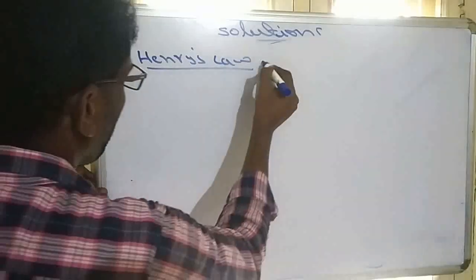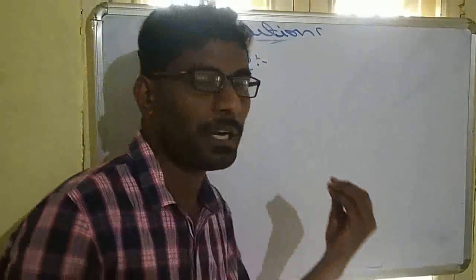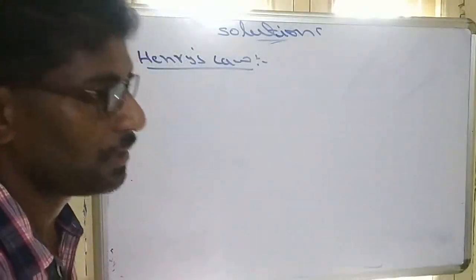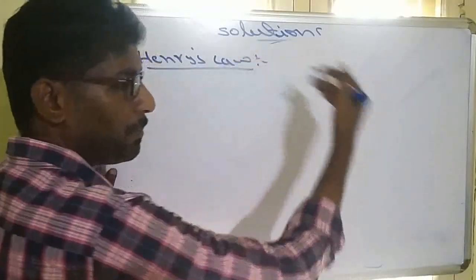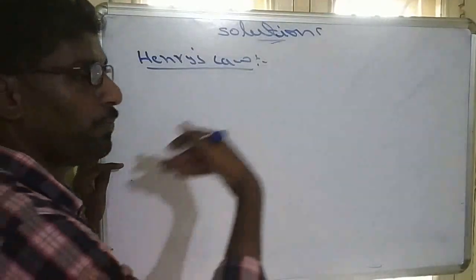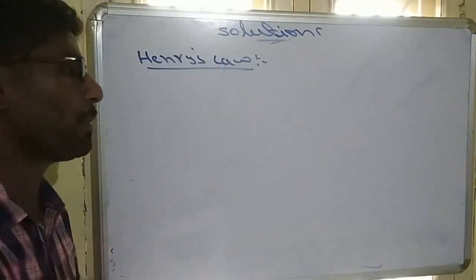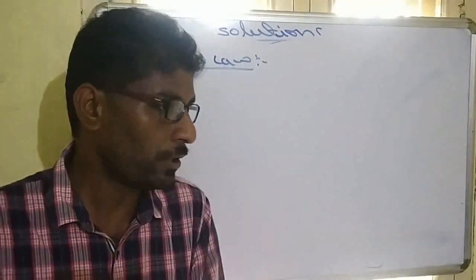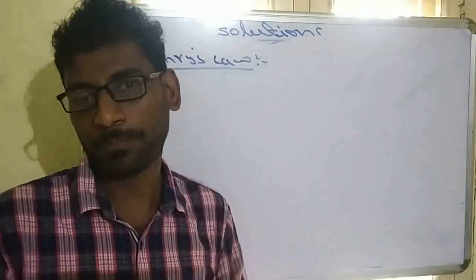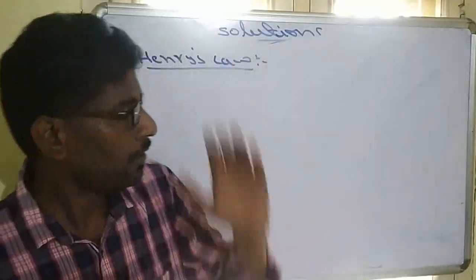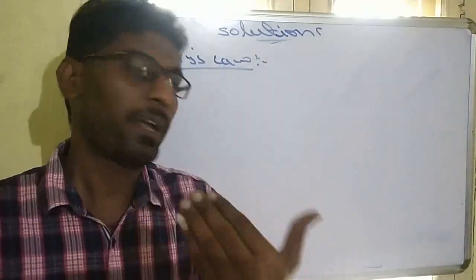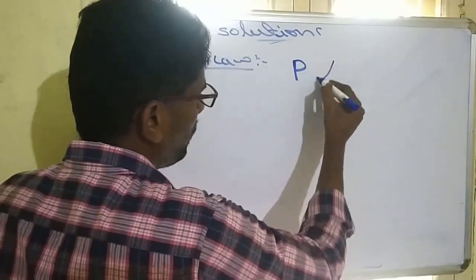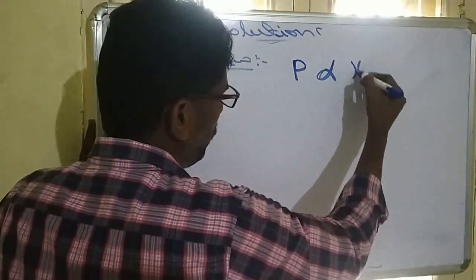So what Henry's law says is that the solubility of a gas is directly proportional to the partial pressure of the gas. So solubility is directly proportional to partial pressure, or in formula terms, partial pressure is directly proportional to solubility. Solubility means the amount of solute, and for that amount of solute, in Henry's law we mostly use the mole fraction term. So according to this, the partial pressure of the gas is directly proportional to mole fraction.